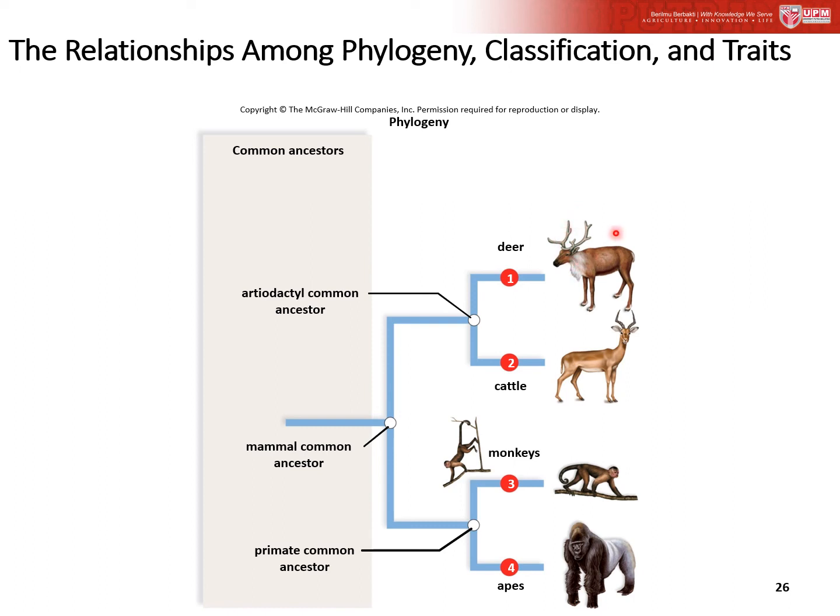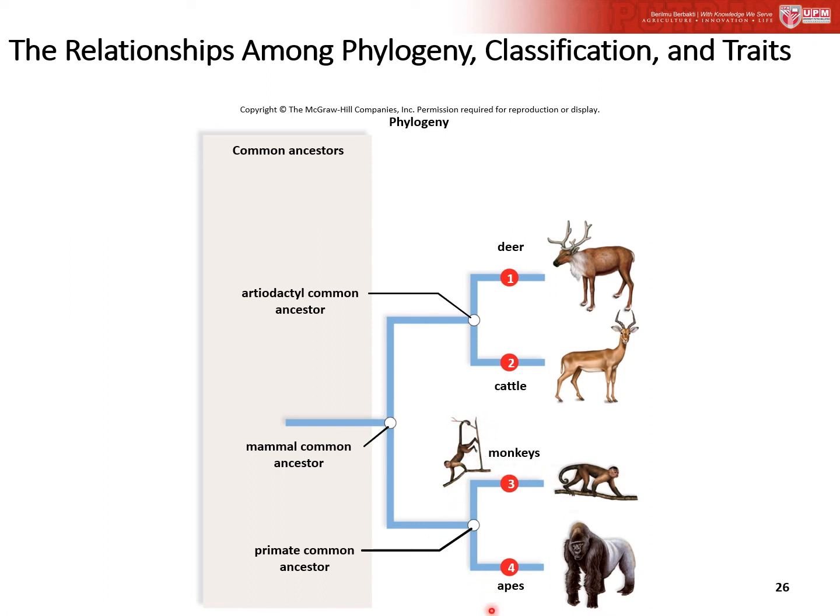Please refer to page 345, then you can see that deer refers to the antlers, and the other derived trait is for cattle, which refers to the horn. And for the primate common ancestor, it shows that the derived trait of all monkeys refers to the tail.